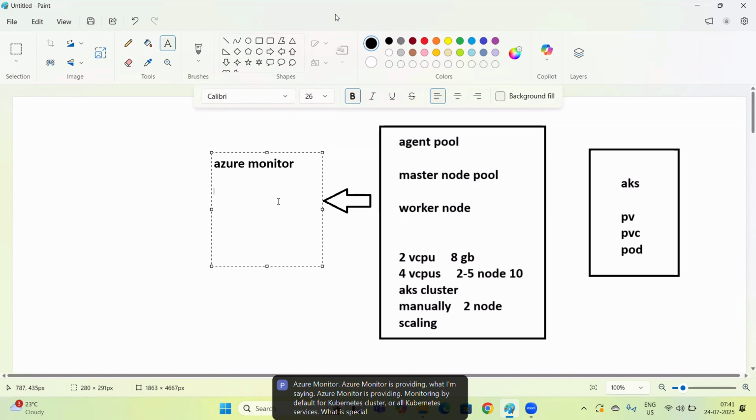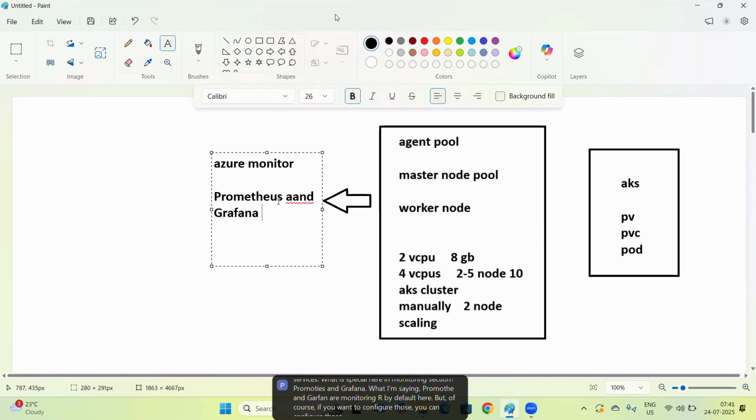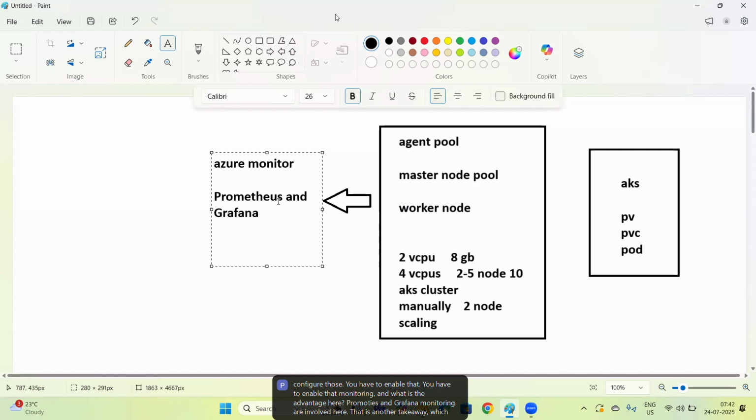What is special in the monitoring section is Prometheus and Grafana. Of course, if you want to configure those, you have to enable that monitoring. The advantage is that Prometheus and Grafana monitoring are inbuilt. That is another takeaway you need to understand.